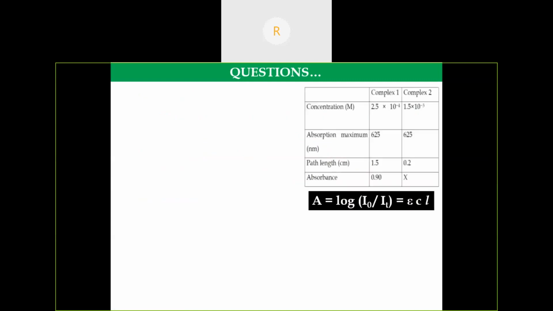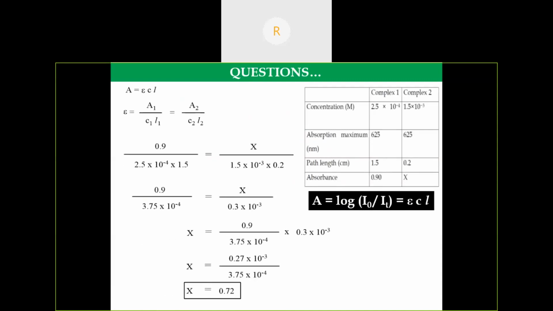We know the Beer-Lambert law. Absorbance A1 divided by concentration into path length is equal to, for the other solution, A2 divided by C2 into L2. For complex 1, we know the absorbance, concentration and path length. For complex 2, we have to calculate the absorbance value.